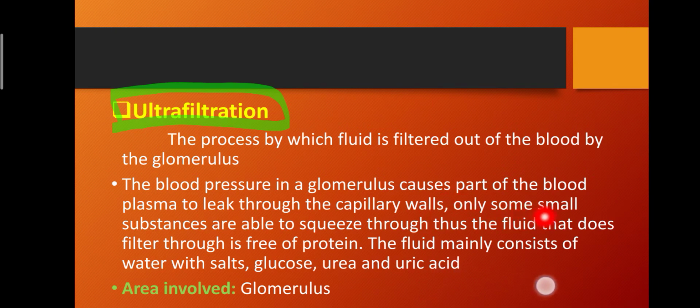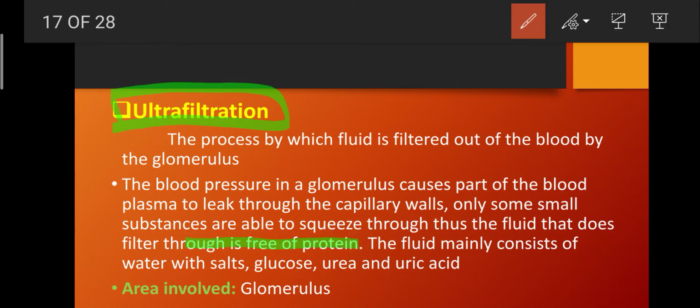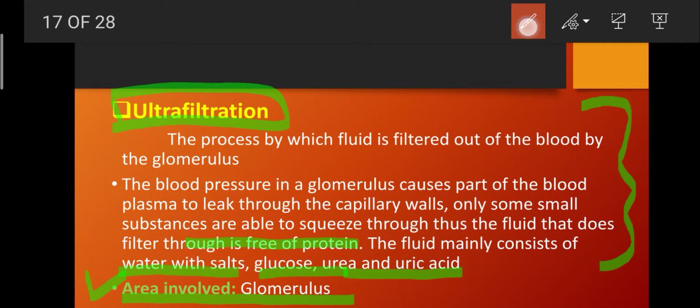So only small substances are able to squeeze through. Thus the fluid that does filter through is free of protein. The fluid mainly consists of water having salts, glucose, urea and uric acid. This is known as ultrafiltration, the process by which fluid is filtered out of the blood by the glomerulus. And the area of the body involved in this process is the glomerulus, which is part of the kidney.